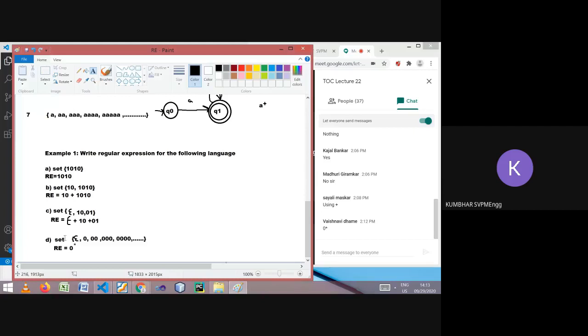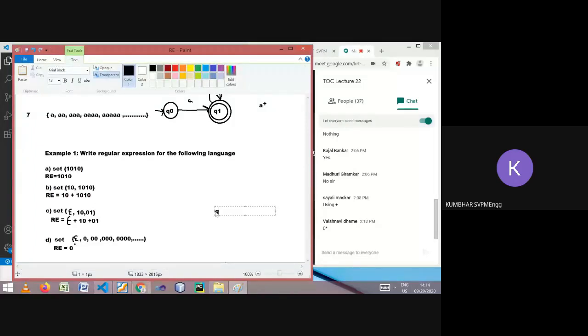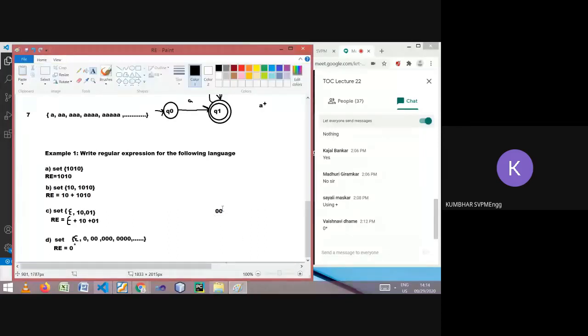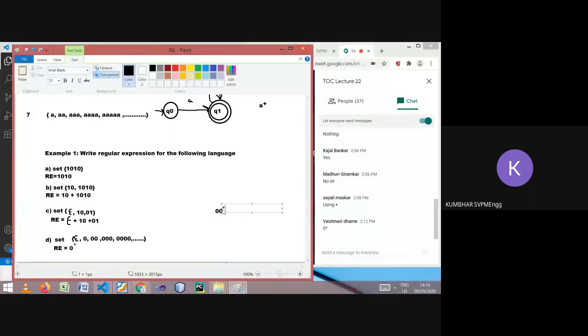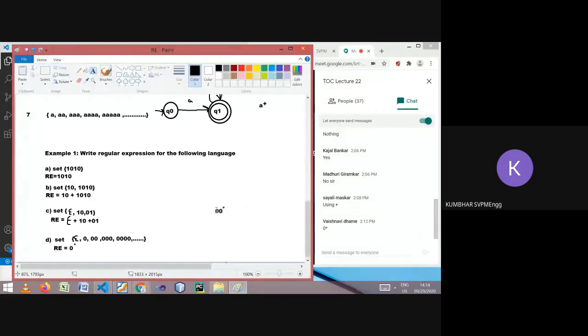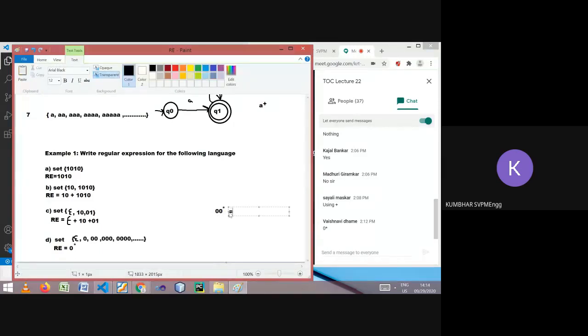Likewise, if I remove epsilon from this set, then what will be the regular expression? 0 plus. 0 plus, correct? 0 plus can also be represented as 0 followed by 0 star, because what did they expect? At least one 0. After that, zero or more occurrences of 0. So it is equivalent to 0 plus. Remember this.